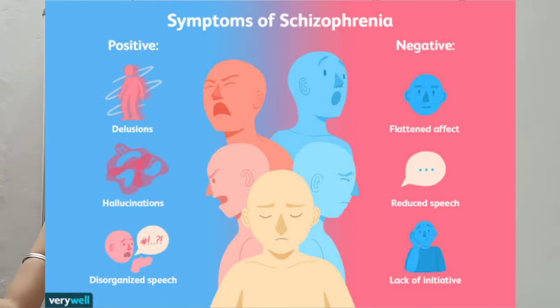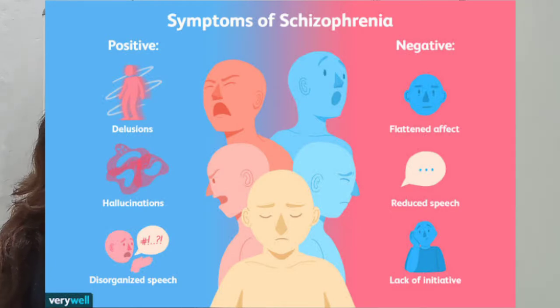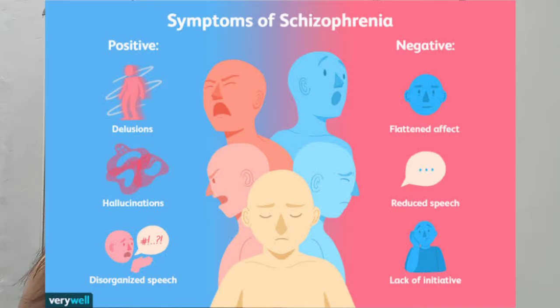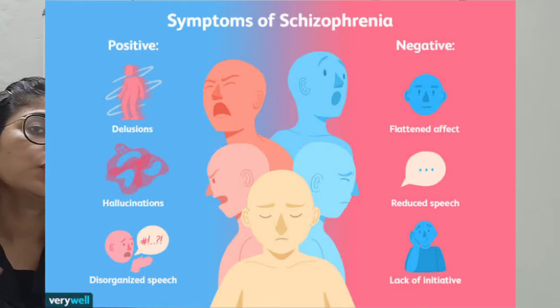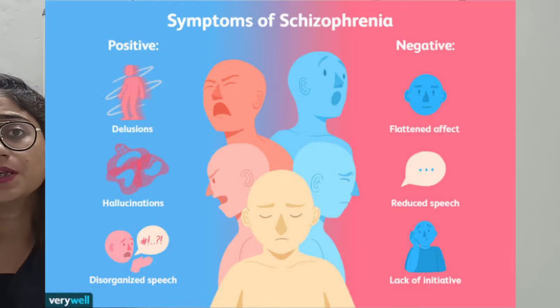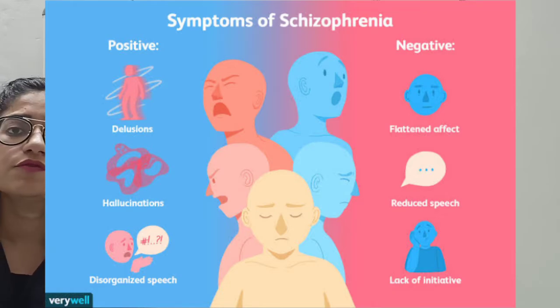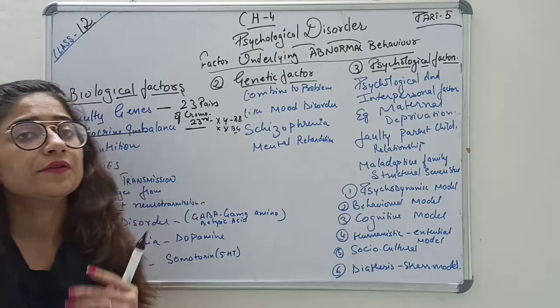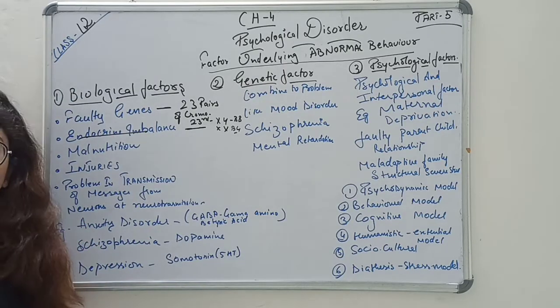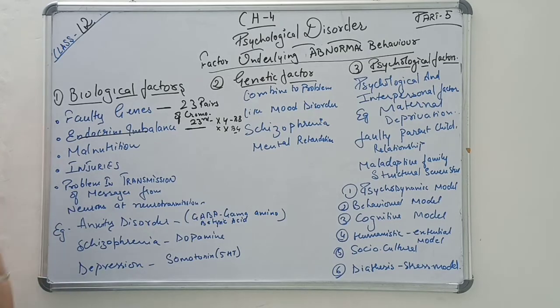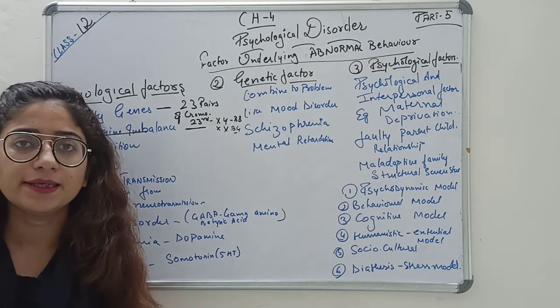Then endocrine imbalance. What does it mean? You have studied the brain diagram in your 11th class. If you haven't, I will share the link with you. You can watch the brain diagram. In that, the pituitary gland is there, and the endocrine glands secrete hormones. If that hormone secretion is affected, or the pituitary gland is not working, or the cerebrum is affected, then the biological factor affects mental health.